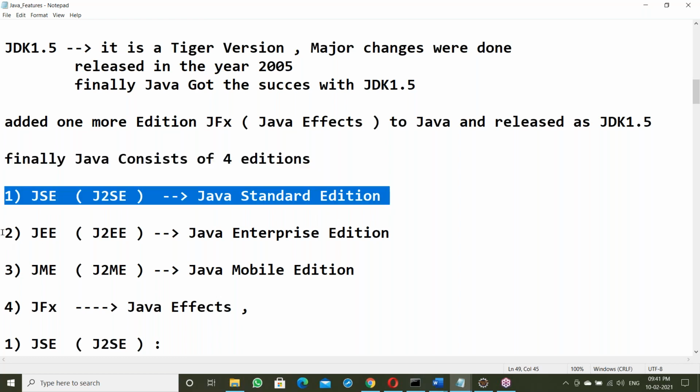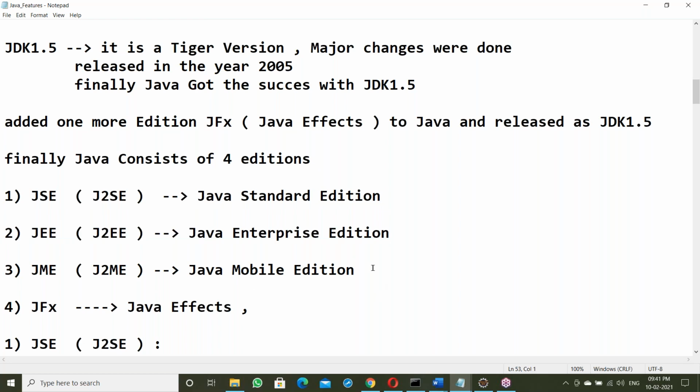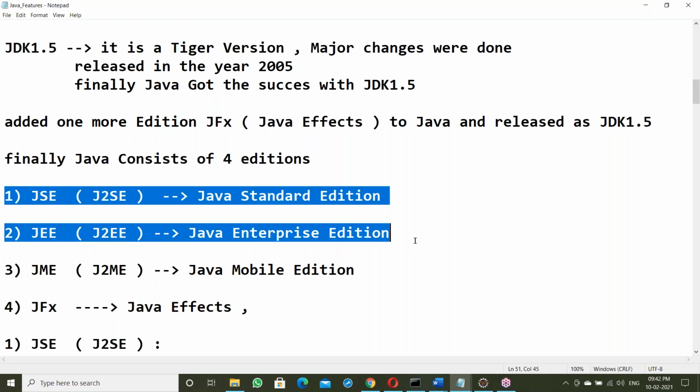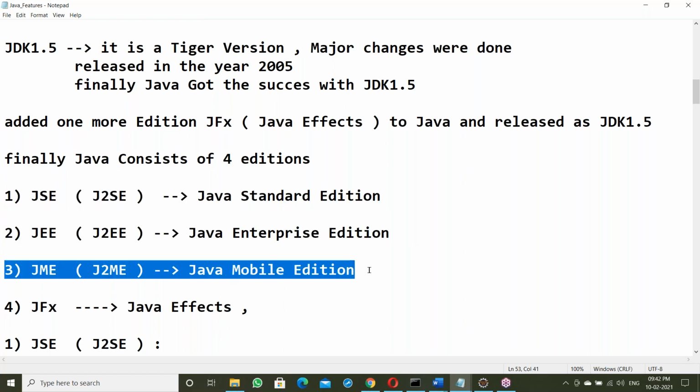Java Standard Edition, Java Enterprise Edition, Java Mobile Edition, and Java FX. In Standard Edition and Enterprise Edition, Java is very strong. In the development of enterprise applications, Java is king. When it comes to mobile applications, in Mobile Edition Java is poor. In mobile application development, Android is king. Android provides many more features compared to Java. Java and Python both are very poor in mobile application development. In that case we can use Android.